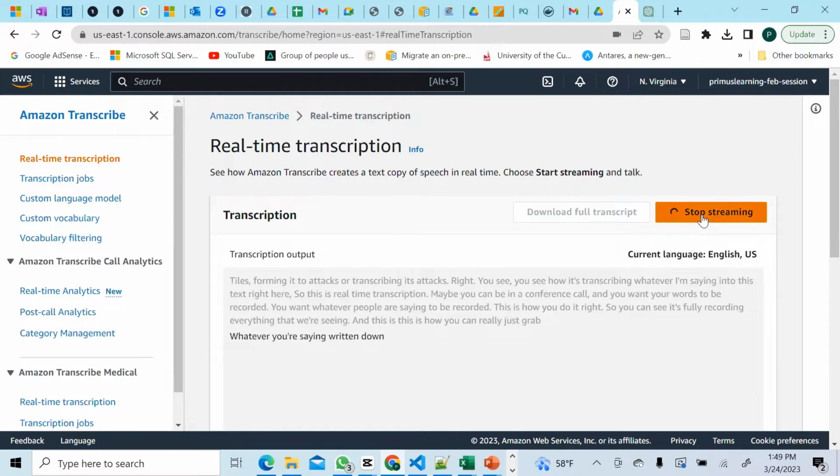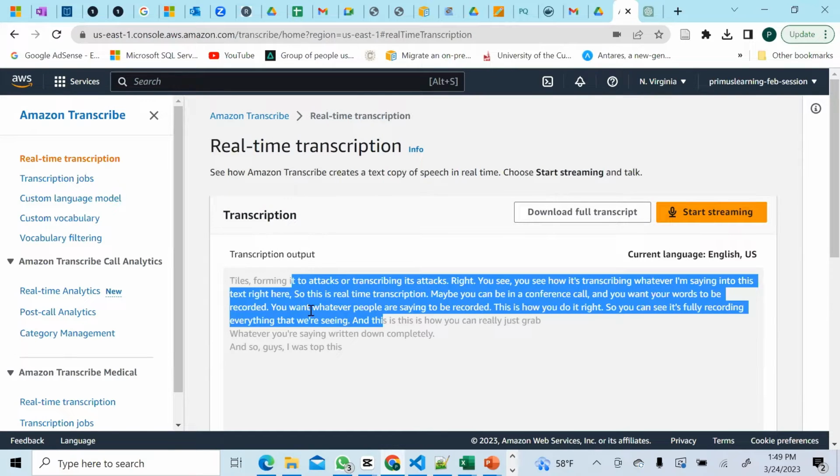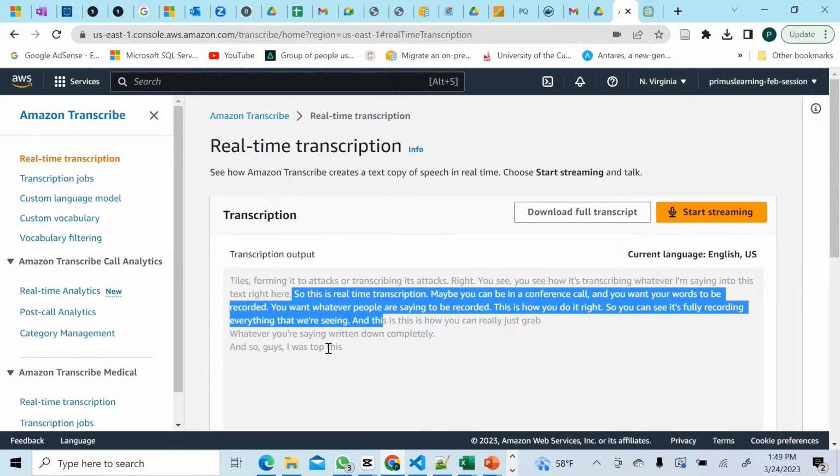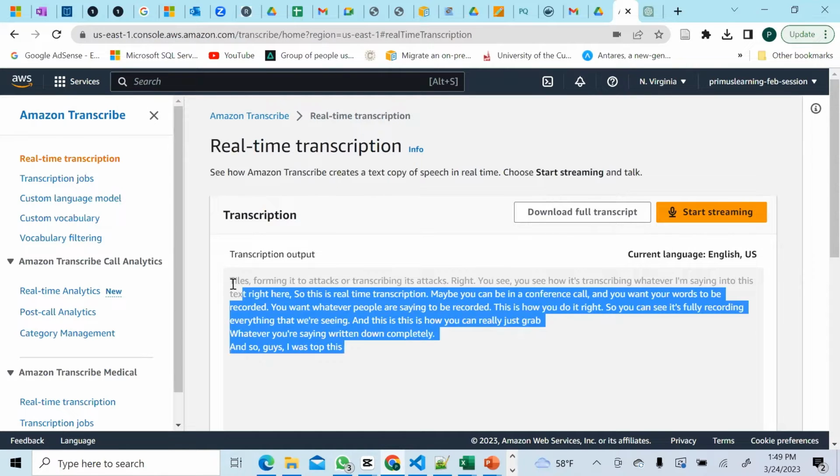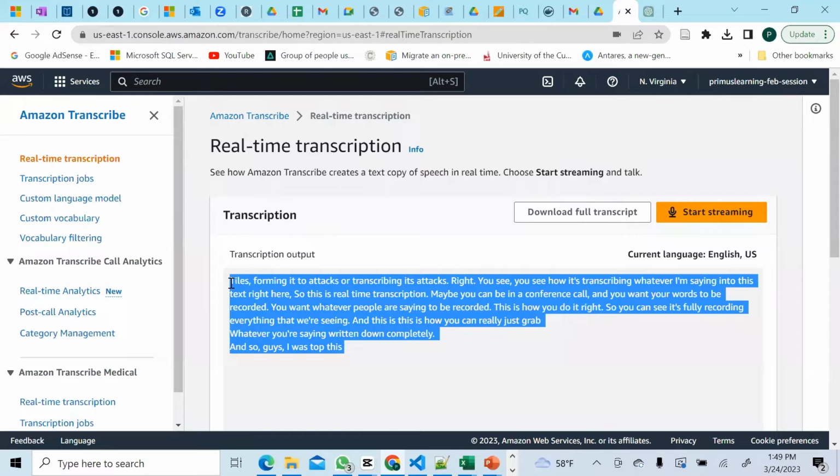I'll stop this. It stopped, and you can download your full transcript to get all the text. It may not be as efficient as possible, but it is doing the job. It is getting you the main thing. And this is really artificial intelligence in action.